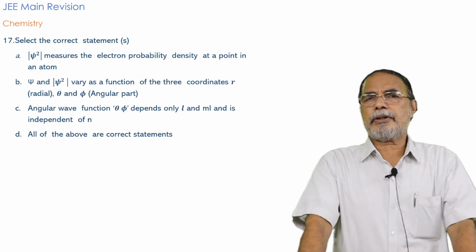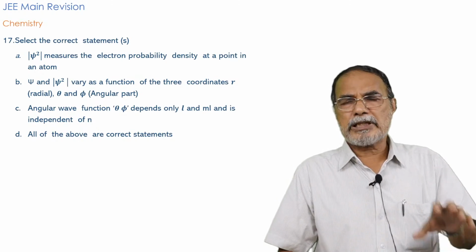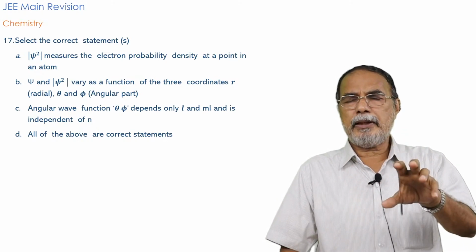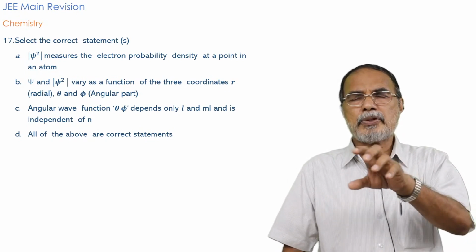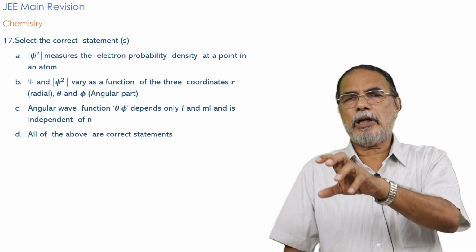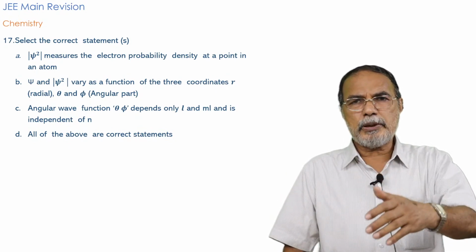We have seen only the basics. The basics is this: two aspects of probability, the radial probability given in terms of r, and the angular probability given in terms of theta and phi. So there are four statements given.